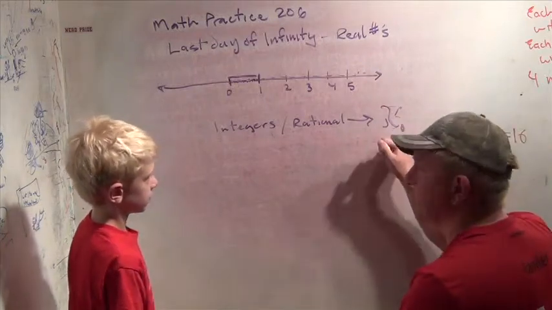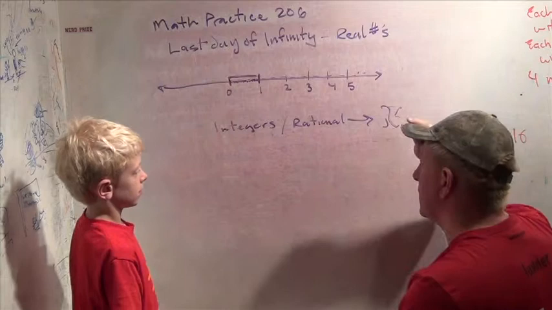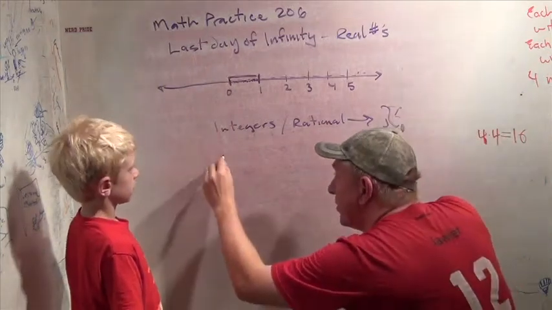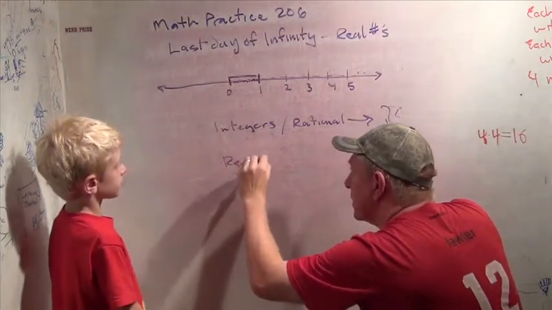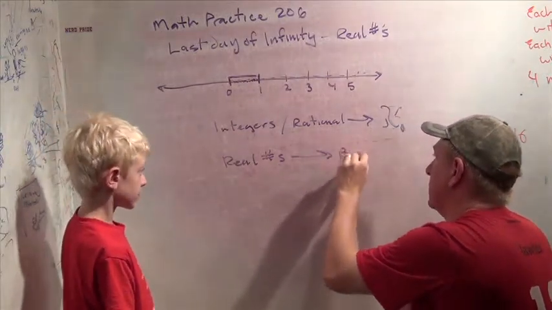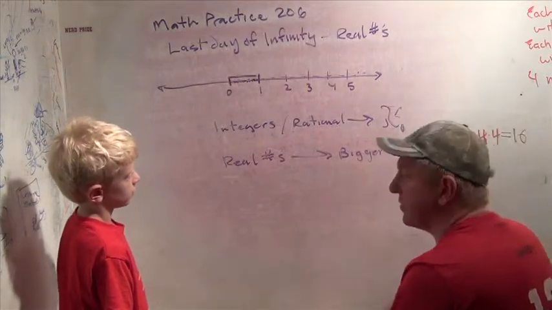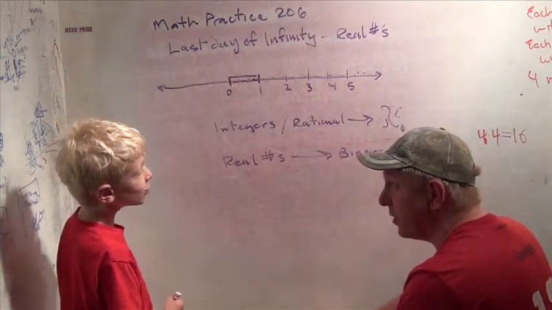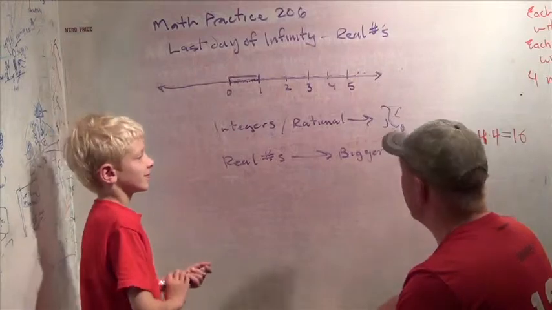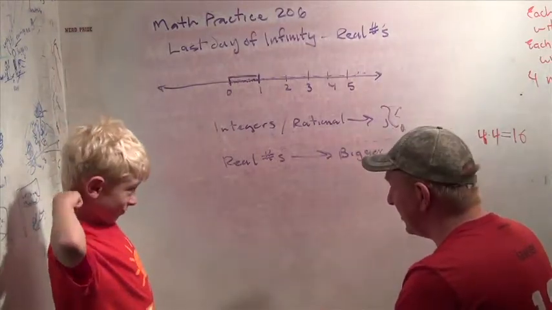This is the smallest infinity. The real numbers are a bigger infinity. Whoa. So there's different kinds of infinities. Can you believe that?